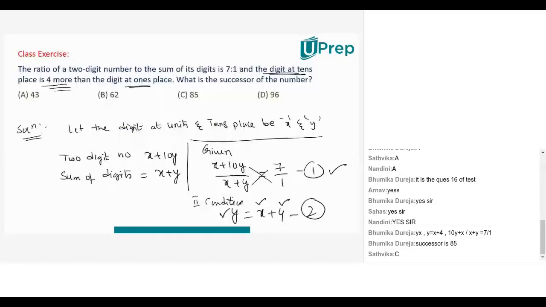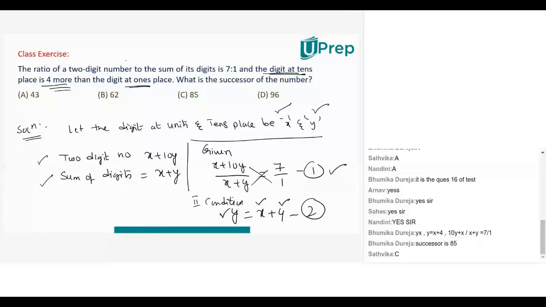Now what is the condition given? First condition, the ratio of two-digit number to the sum of its digit is 7:1. This is the first condition, right? What is the second condition? The digit at the tens place is 4 more than digit at one place. What is digit at tens place? Obviously, digit at one place is x. 4 more than means plus 4. So it becomes y is equal to x plus 4.